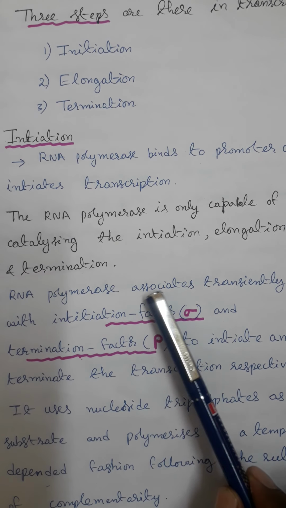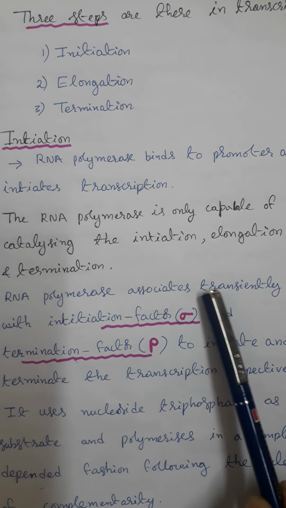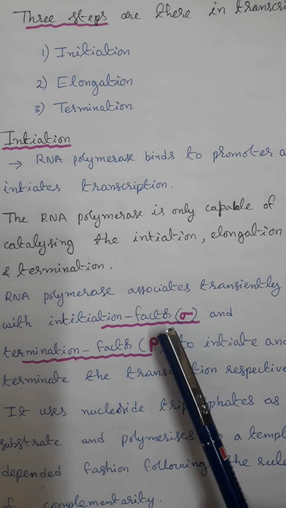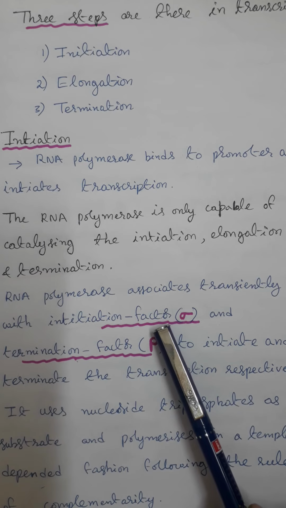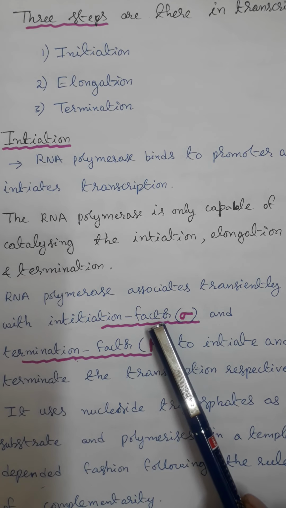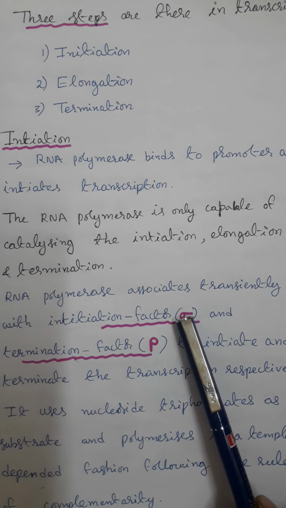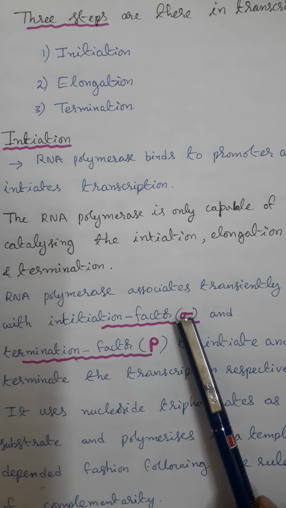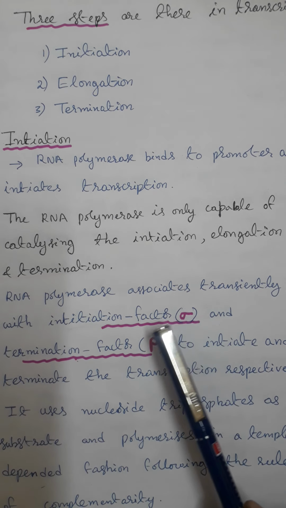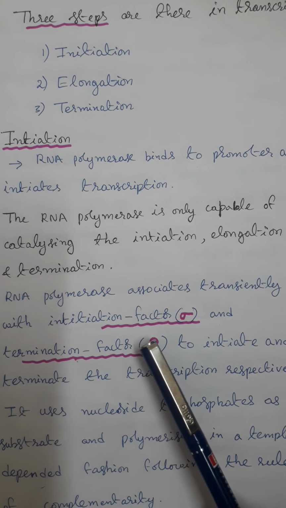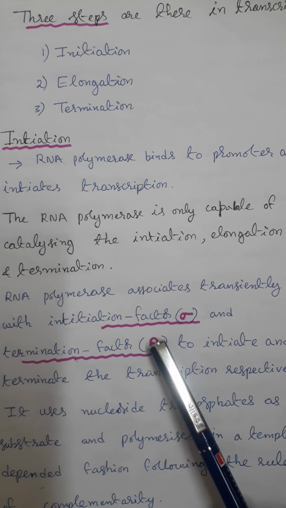RNA polymerase enzyme associates transiently with the initiation factor, that is sigma factor. If RNA polymerase is associated with sigma factor, it causes initiation of transcription. If it is associated with the rho factor, it causes termination of the transcription process.